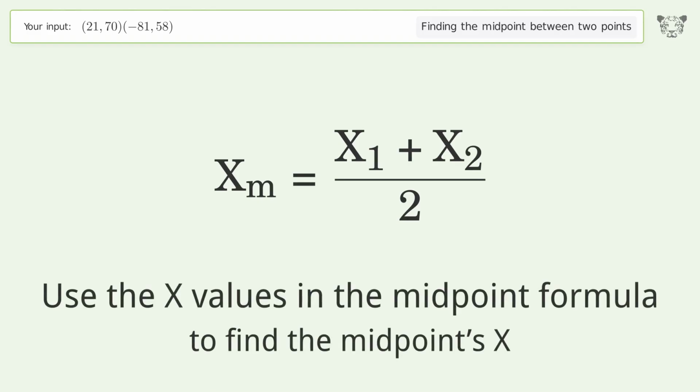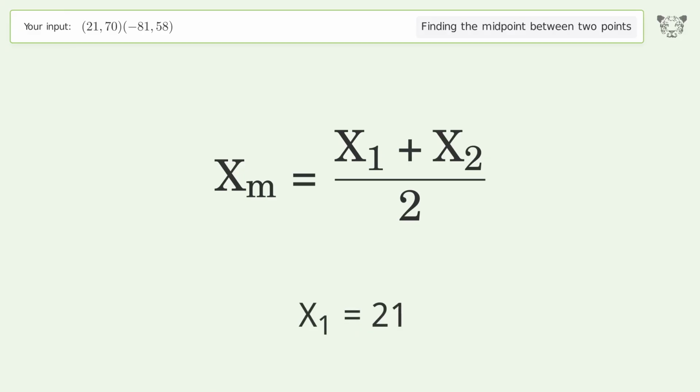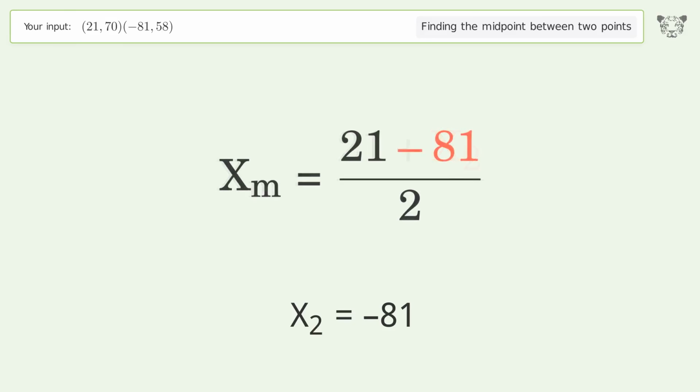Use the x values in the midpoint formula to find the midpoint's x. x1 equals 21. x2 equals negative 81. Simplify the arithmetic.